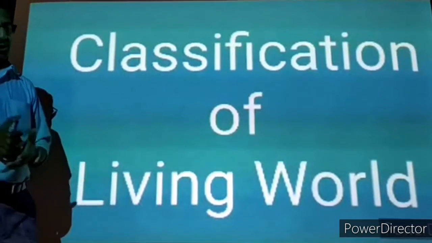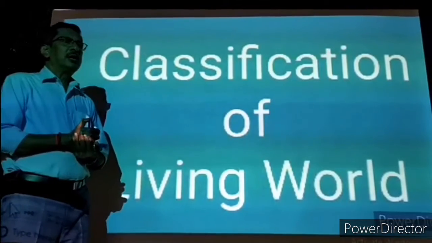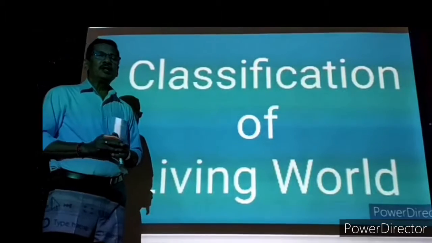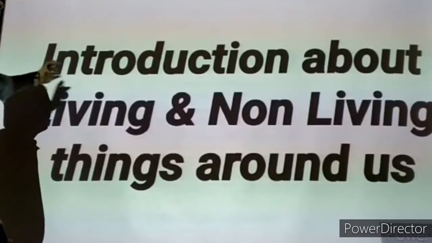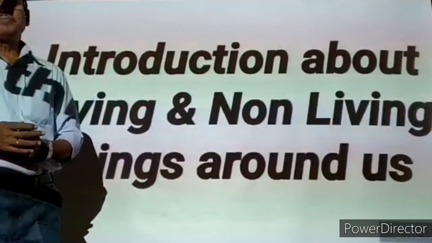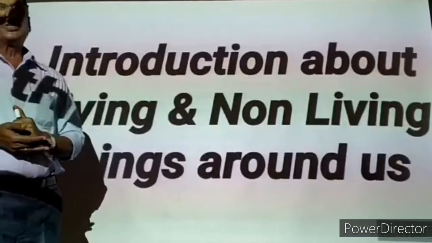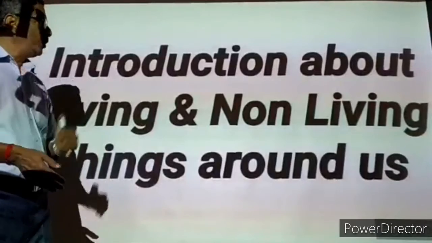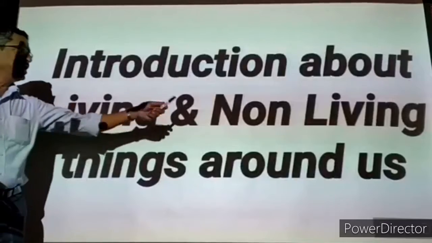Now we are going out anywhere. That is, we are going to a forest, or we are going to a mountain hill station, or we are going to the seashore. Wherever we go, we are finding large number of living organisms and non-living things. Okay, now, introduction about the living and non-living things around us. As I told, we are going to a new place. It may be a hill station, or a forest, or the seashore, or any other agricultural field. Wherever you go, we are finding so many living and non-living things.